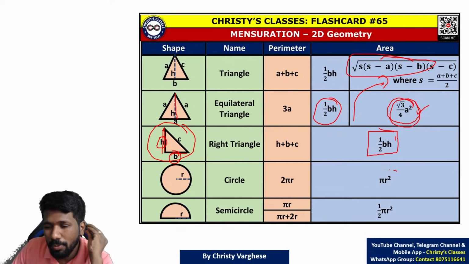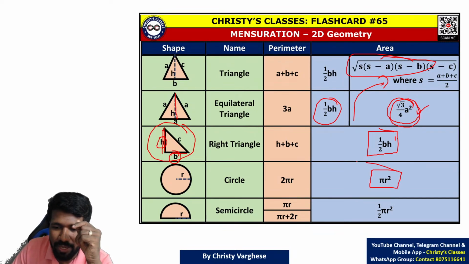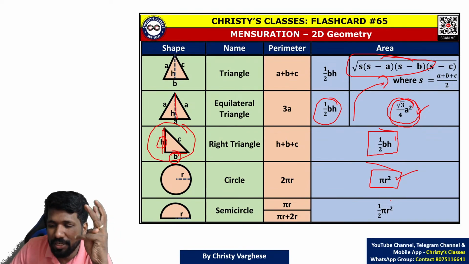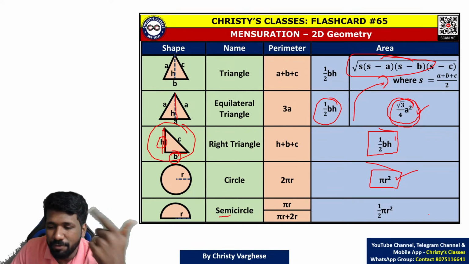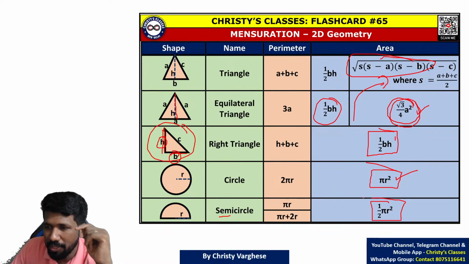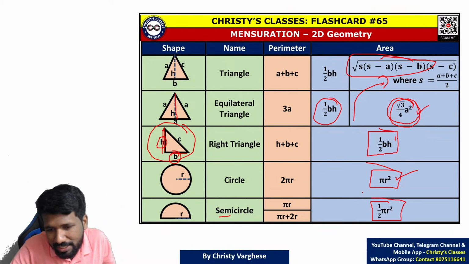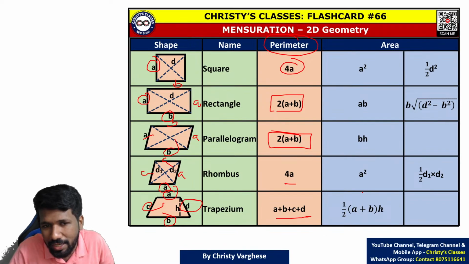And for a circle, I hope all of you remember pi r square. Again, that can also be derived, but it is beyond the scope of this lecture. So pi r square is the area of the circle. Semicircle means half of a circle, so half of pi r square will be the area of a semicircle. I am just giving you insights on how to understand the formula without rote learning it.